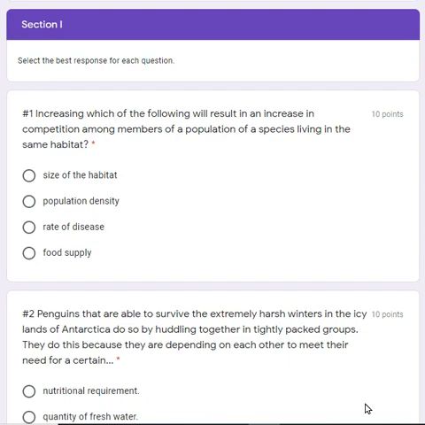Increasing which of the following will result in an increase in competition among members of a population of a species living in the same habitat? The first choice, size of habitat. Second, population density. Third, rate of disease. Fourth, food supply. Which one of these would have a negative effect and would cause more competition between the organisms? Pause the recording at this point and select your answer.